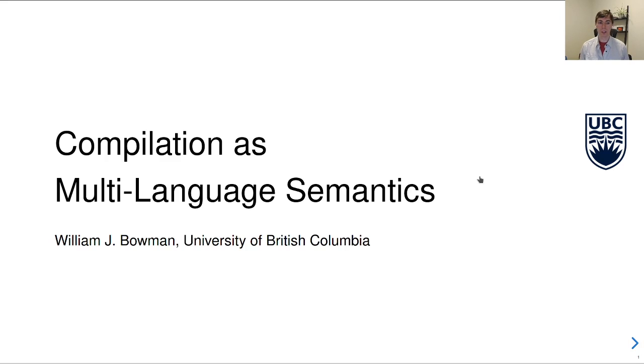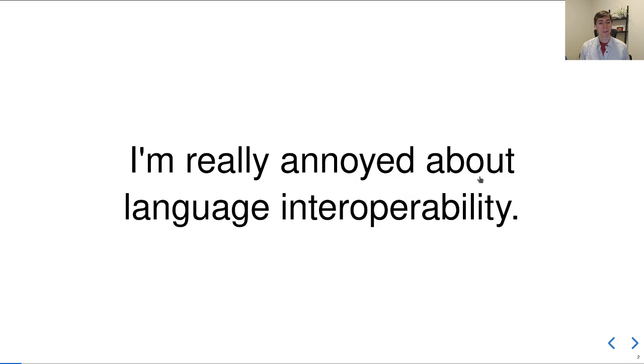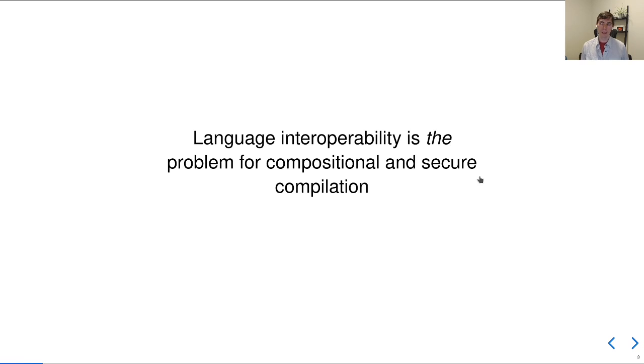Today I want to share some work-in-progress thoughts on compositional and secure compilation and a new approach to modeling a compiler that I think solves a key problem. I've been thinking a lot about language interoperability lately, and it has me very annoyed. I'm annoyed because I'm pretty sure that language interop is the problem for compositional and secure compilation. It's the really hard part. If you can solve it, then you can probably develop a compositionally correct and secure compiler.